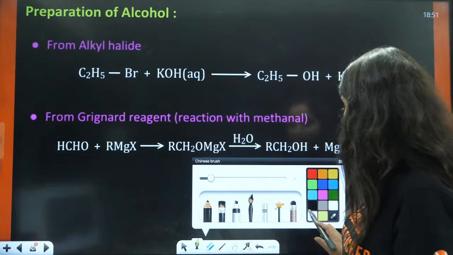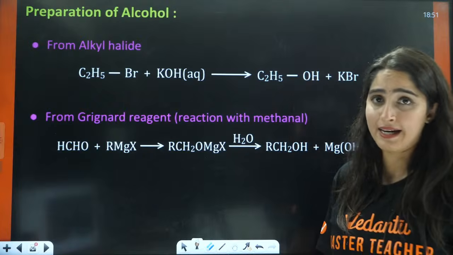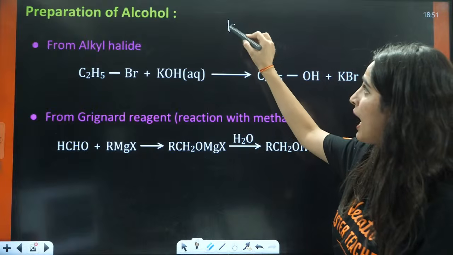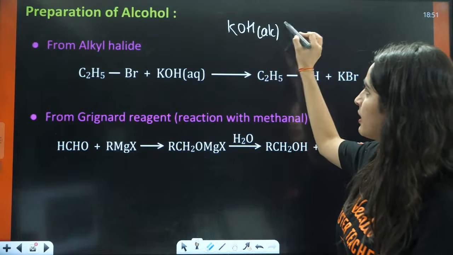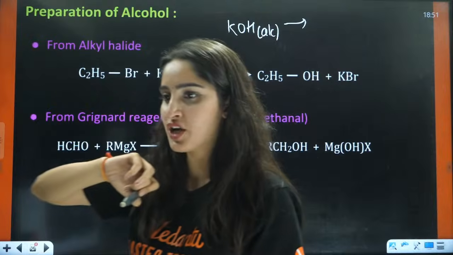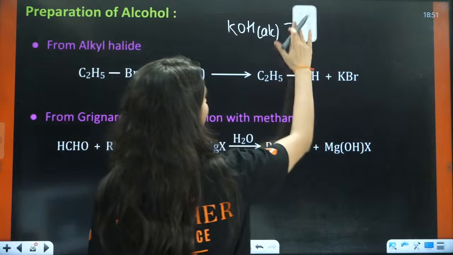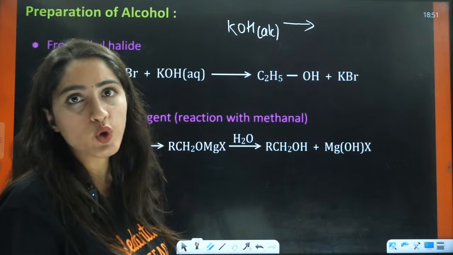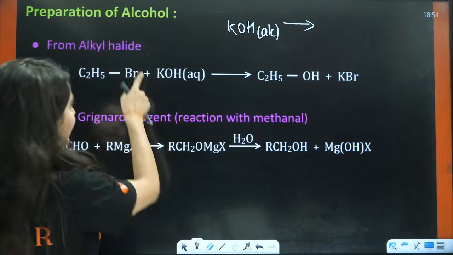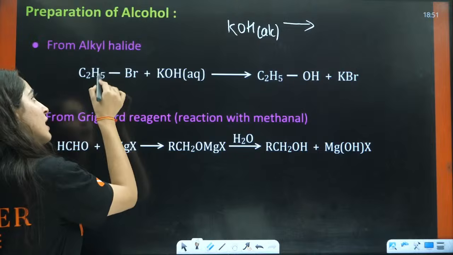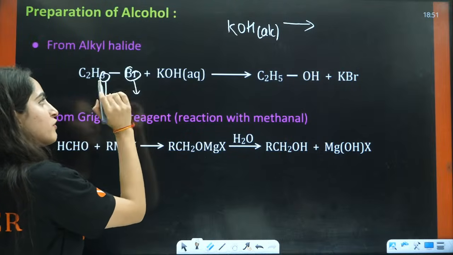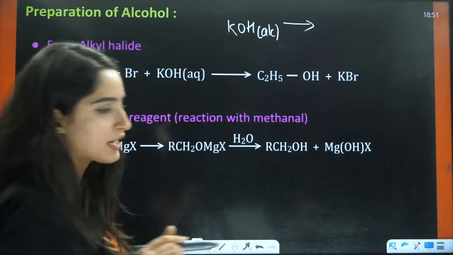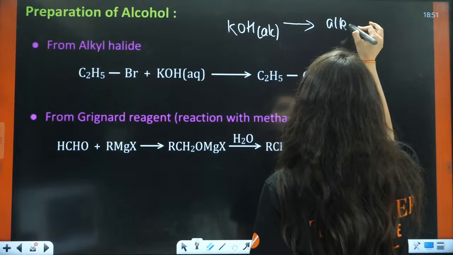Next is from alkyl halides. If you talk about alkyl halides, remember, when you have alcoholic KOH, what happens in that case? Anybody in the chat box? When you have alcoholic KOH, what will it do? It will cause dehydrohalogenation. One hydrogen will be eliminated, one halogen will be eliminated, and you will have the formation of an alkene, right?